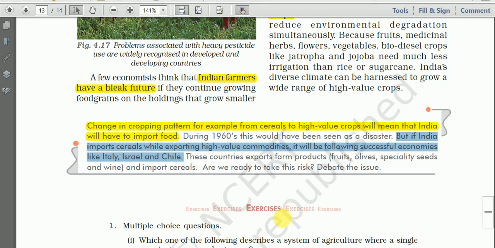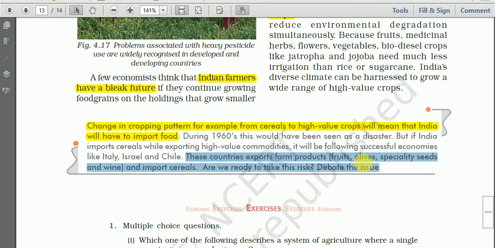Say we have examples of Italy, Israel and Chile, and in those countries also it was successful. They have been exporting these high value crops and importing food crops. So it can be done in India also. These countries export farm products like fruit, olive, specialty seeds and wine, and import cereals.